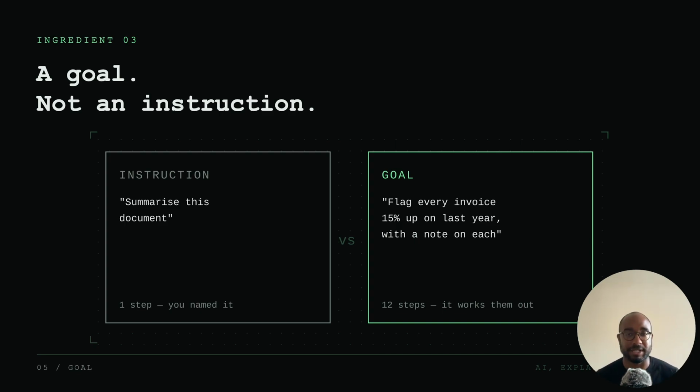For agents to be truly effective, they need goals and not just instructions. An example of this: an instruction might be to just summarize this document. Well, a chatbot can do that. But with an agent, a lot more things are possible.